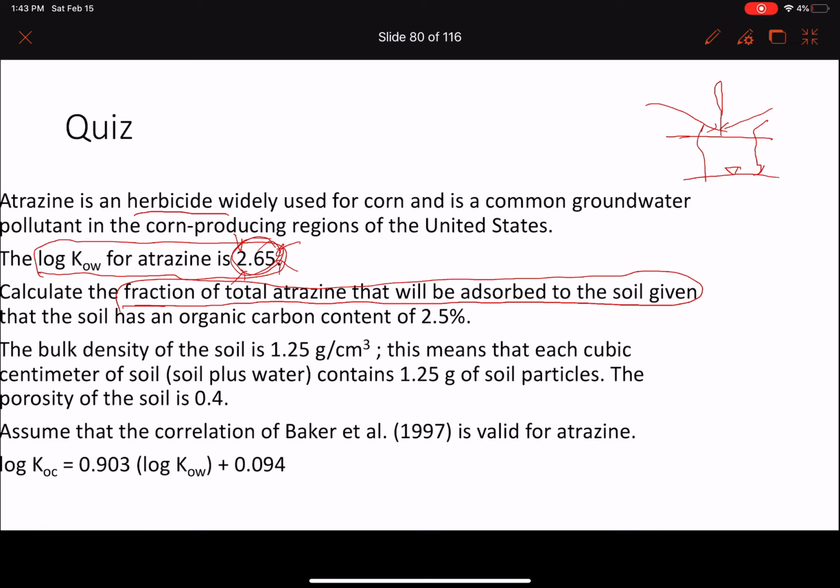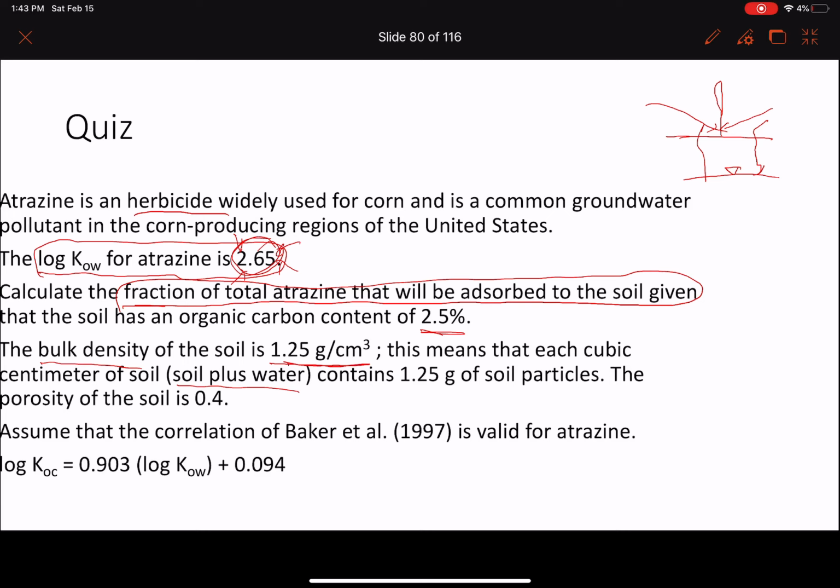Given that the soil has 2.5% fraction of organic carbon, the bulk density, remember, is 1.2 gram per centimeter cube. What is the meaning of this bulk density? It means that every cubic centimeter of soil and water contains only 1.2 gram of soil particles. That's the meaning of bulk density from soil mechanics.